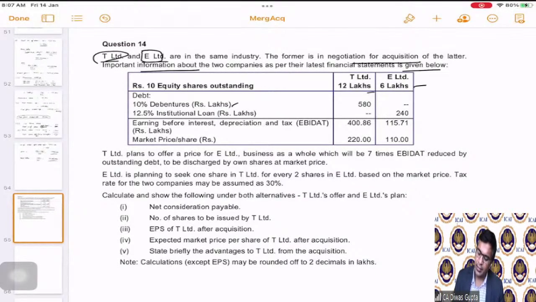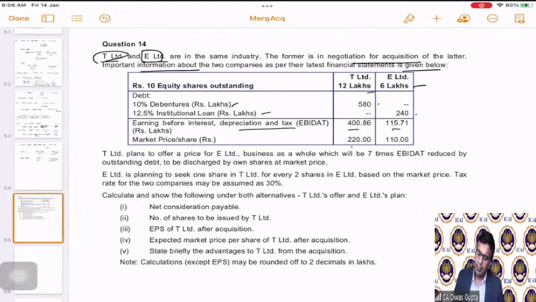Debt: 10% debentures is 580 and 12.5% institutional loan is 240. Hence, the next comes earnings before interest, depreciation, and tax, 400 and 115.71. This is called EBITDA. And they have given us the market price per share, 220 and 110.